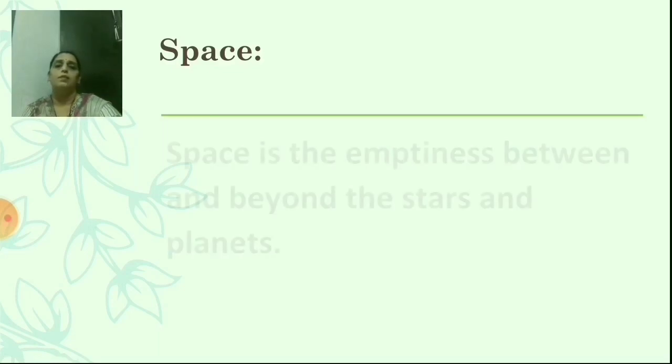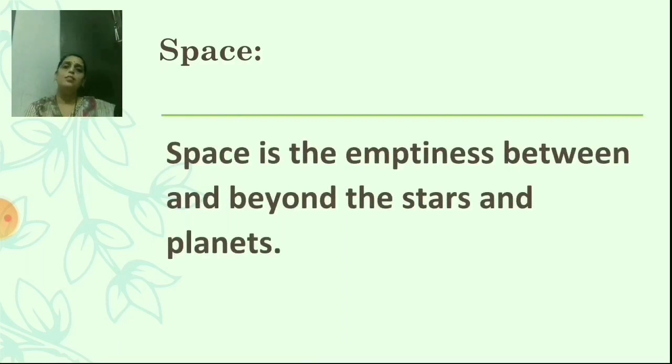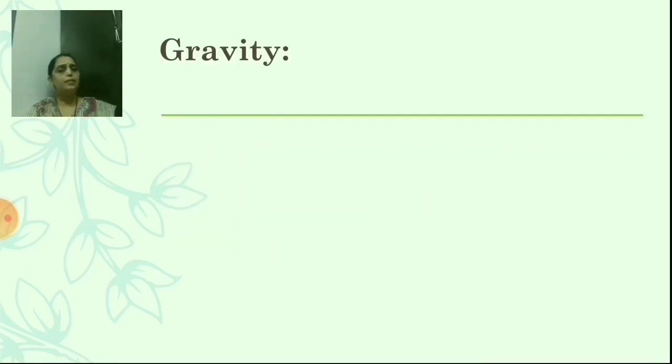Now the next is, what is space? Yes, students, what is space? Space is the emptiness between and beyond the stars and planets. Means the emptiness between the stars and the planets is called space. Is it clear? Next is gravity.